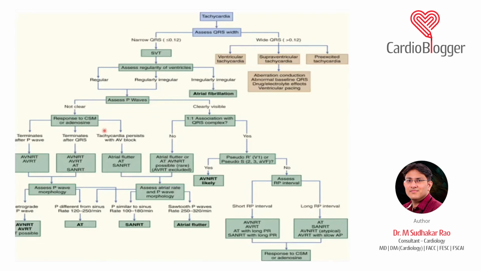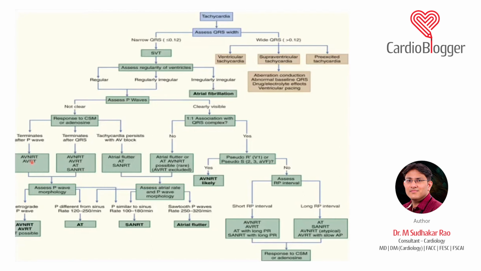So most commonly you give 6 milligram of IV adenosine, given fast, and raise the hand, because the action is very short acting. So you have to give it very fast. And sometimes you can give 6 to 12 mg more. So the maximum dose is 18 milligram. It ideally has to be given via a central line, but most of the time we give via a peripheral line, but you have to raise the hand so that the drug clears off very fast and its action goes faster. Suppose if it terminates with a P wave, it is usually AV-RT and AV-NRT.